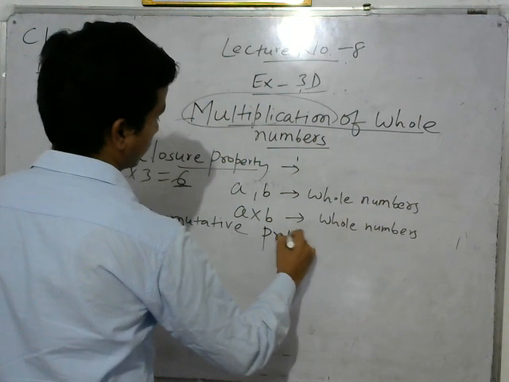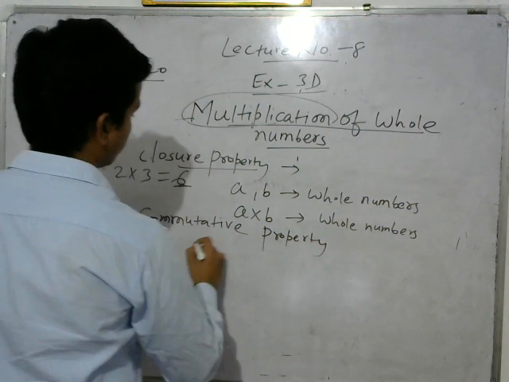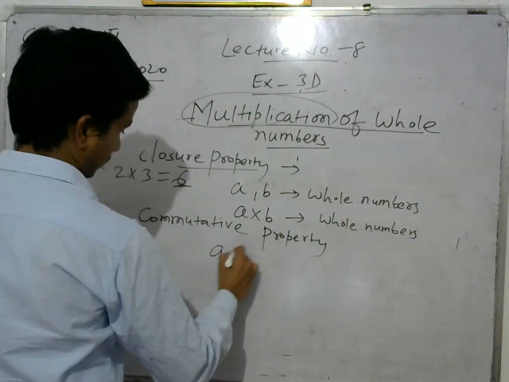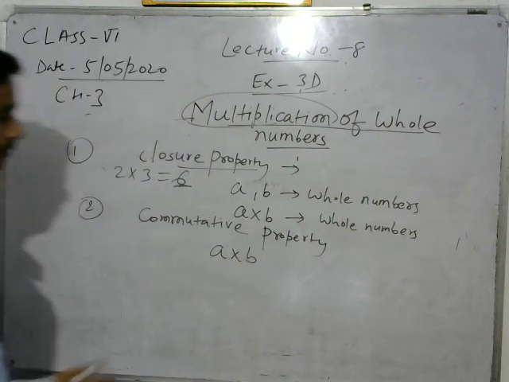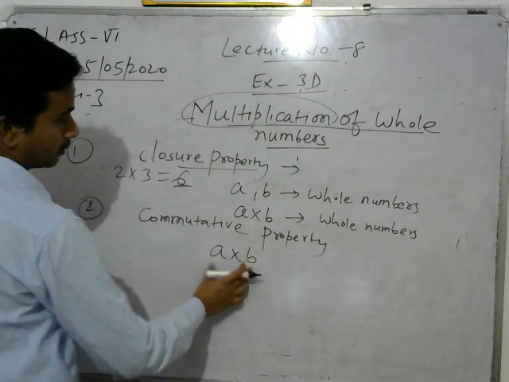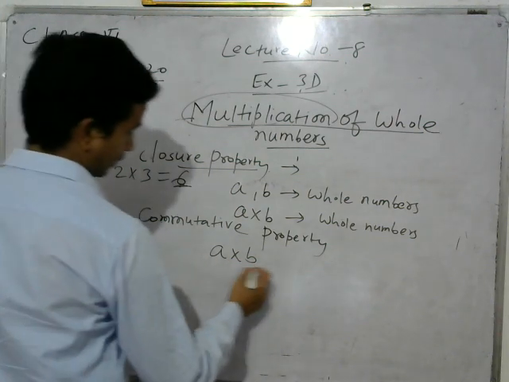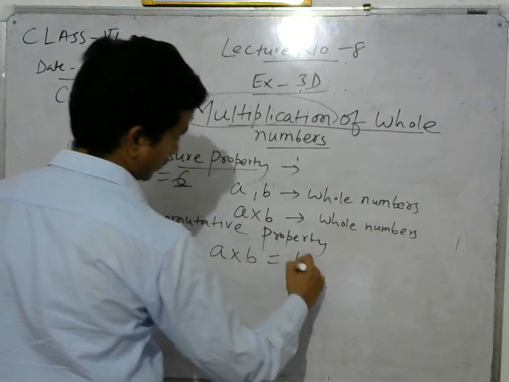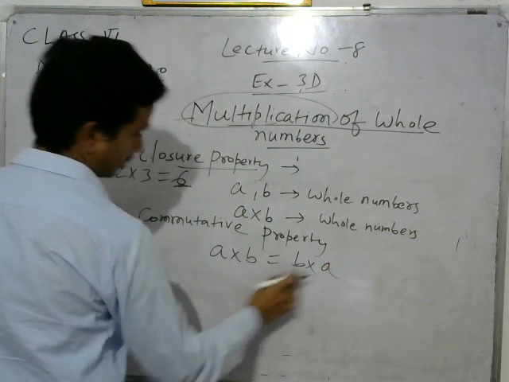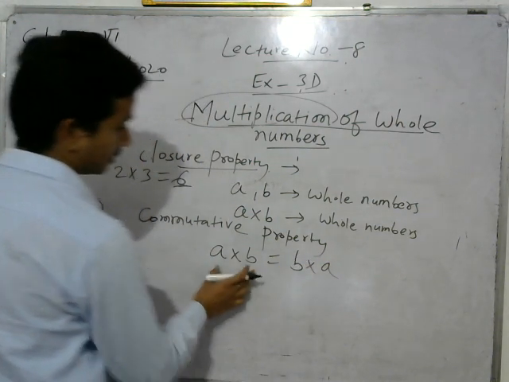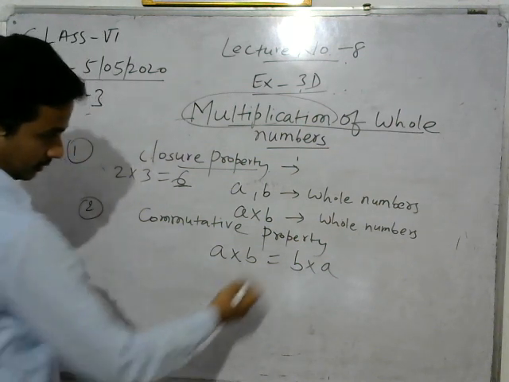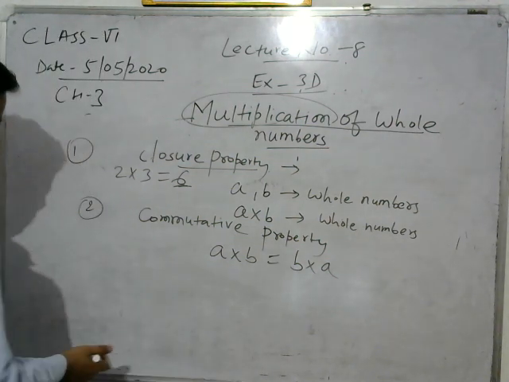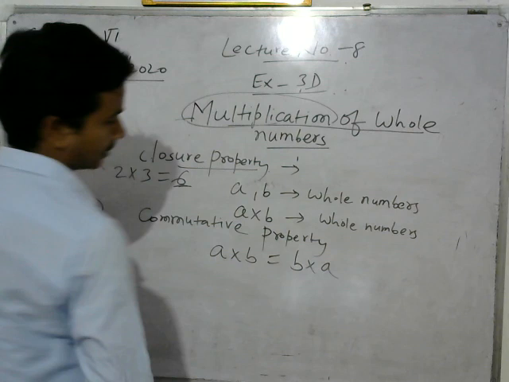Now commutative property. Commutative property says that if A and B are two whole numbers, and if you multiply A and B together either this way or this way, you will get the same result. This is called commutative property.